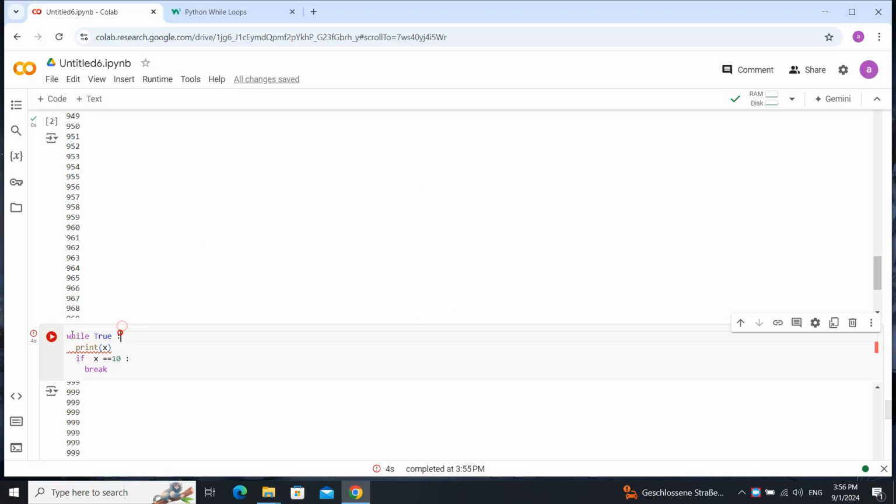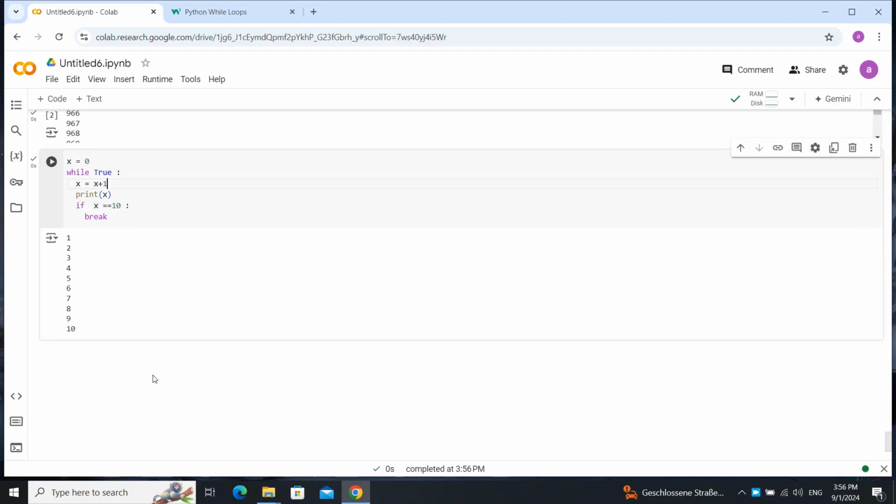Now let's create an x outside of the loop equal to 0, and here x equal to x plus 1. Now if we run it, after 10 runs it breaks the while loop and the code ends.